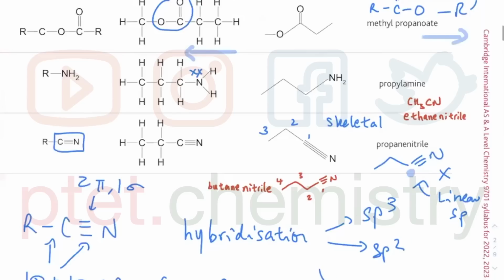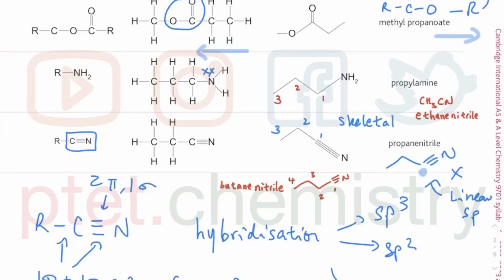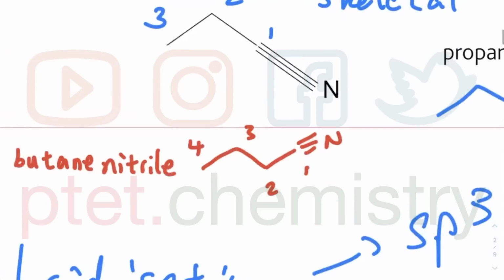Okay. Shishen, as for how you draw butane nitrile, is that the correct way of drawing butane nitrile? Or should it have been shown in a linear form? Isn't it butane nitrile? Because I mean 1, 2, 3, 4. So there are 4 carbons. So it's butane. Nitrile is C triple bond N. No, so should it not be this linear form only? How you had spoken this, that is supposed to be linear. Okay. So I think what you're saying is it should be like this. You're saying it should be like this. Am I correct?